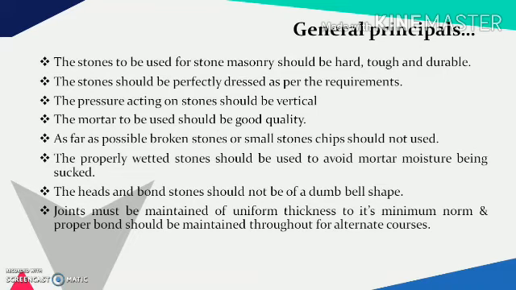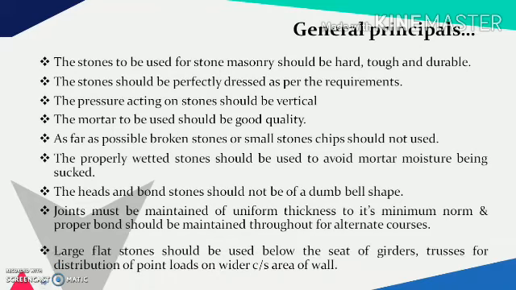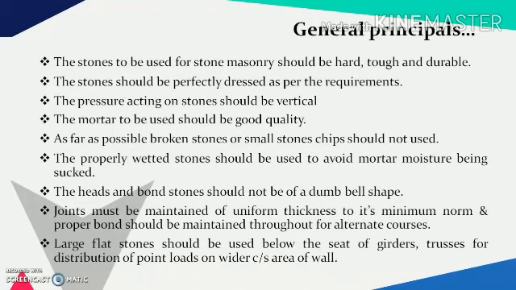The joints must be maintained more or less uniform in thickness to its minimum norm, and proper bond should be maintained throughout for alternate courses, particularly in case of ashlar masonry. The large flat stones should be used below the seat of girders and trusses for distribution of point load on a wider cross section of walls.